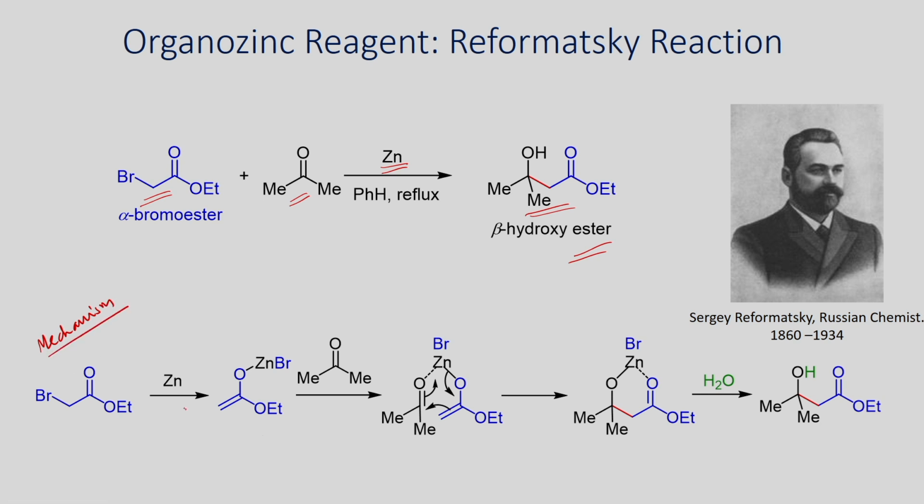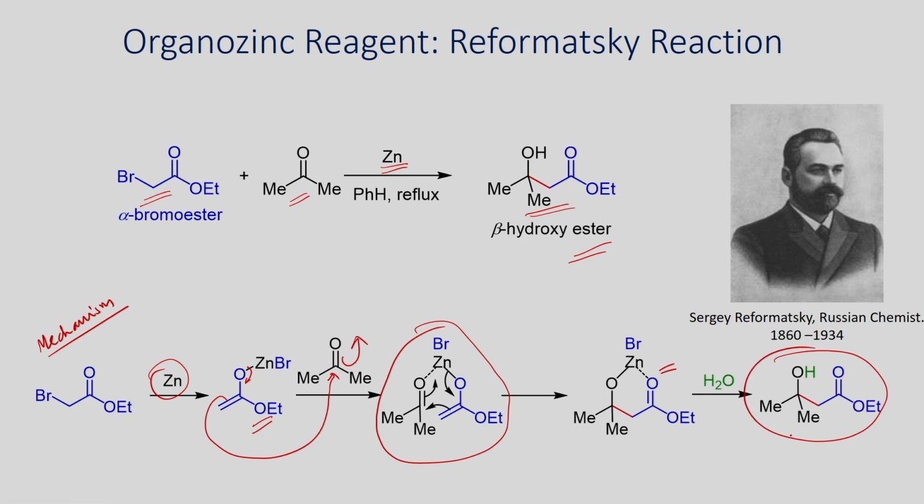So, the mechanism of this reaction is shown. The alpha bromo ester can undergo reaction with the zinc, you will form this enolate. Once you form this, this enolate now can undergo addition reaction with the ketone and you will be able to generate this cyclic intermediate. Once you have this, this can now undergo reaction through this cyclic transition state to give this enolate. When you do the workup, you will be able to generate this beta hydroxy ester as a product.